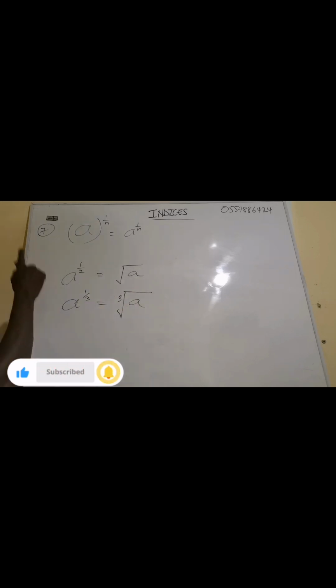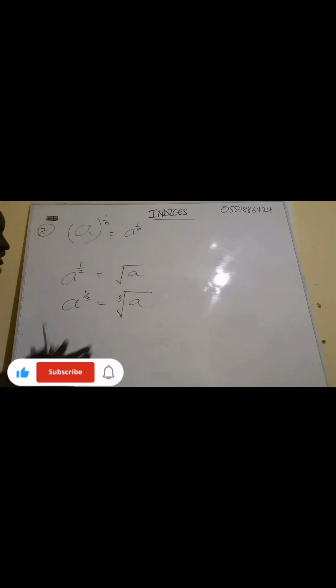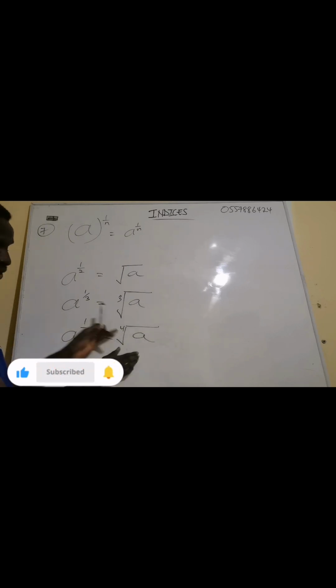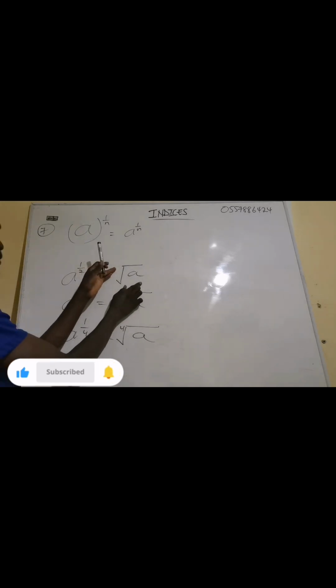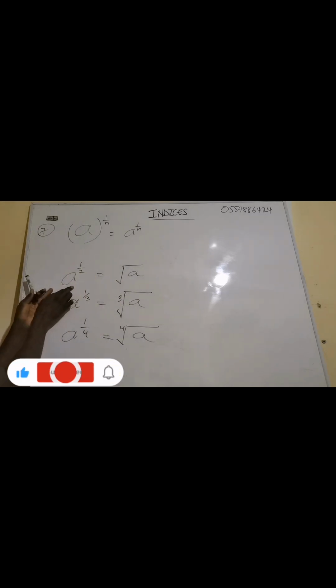Don't forget this one from the previous lesson. And when you have a exponent 1 over 4, this one means that we have the fourth root of a. So when you have something like this, you can change it like this, and if you have the square roots, you can change it like this.